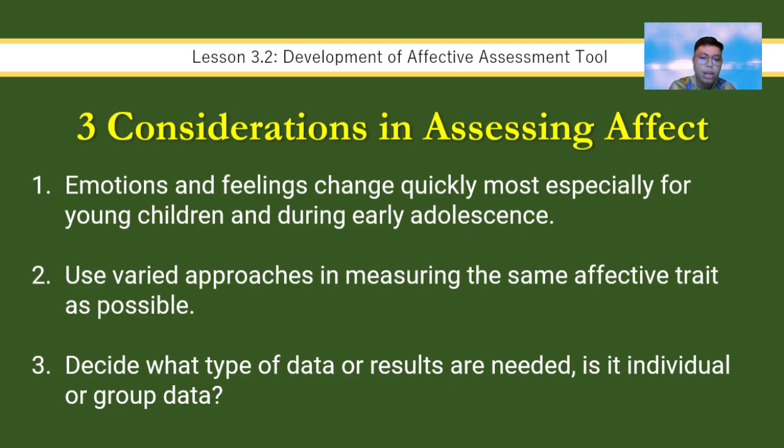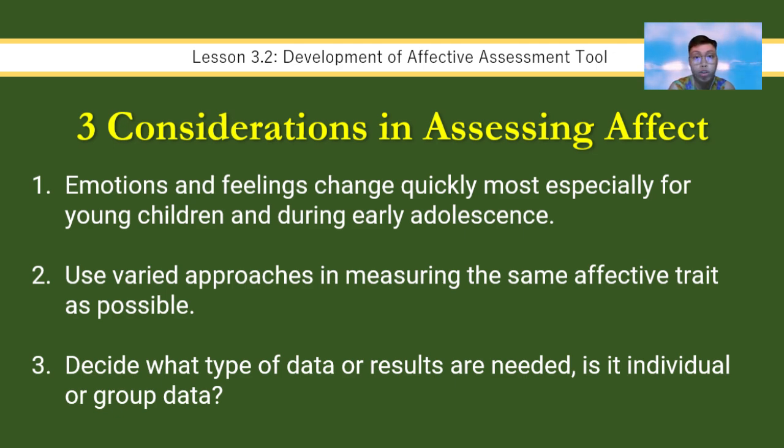Number two, since emotions change quickly, use varied approaches. Do not just rely on one method, use multiple ways to measure the same trait. And number three, the last one, decide on your data. Do you need to know how individual students feel, or are you looking for the general mood of the entire group?